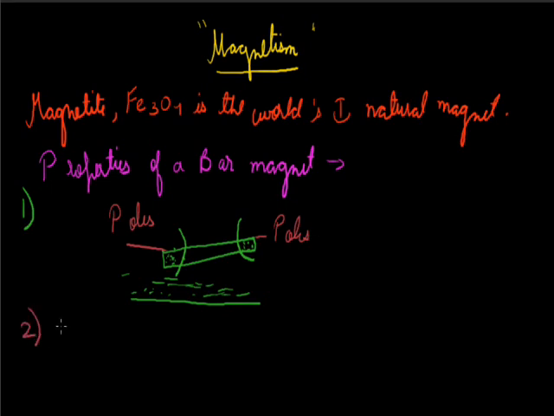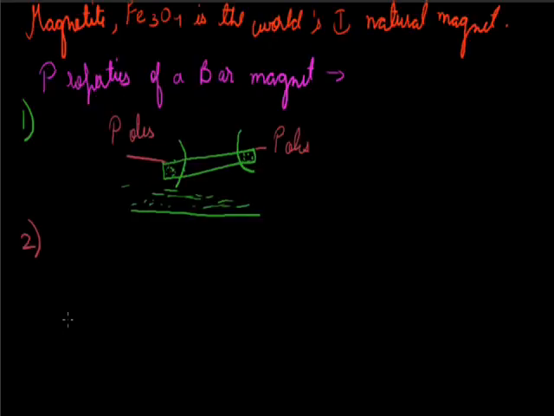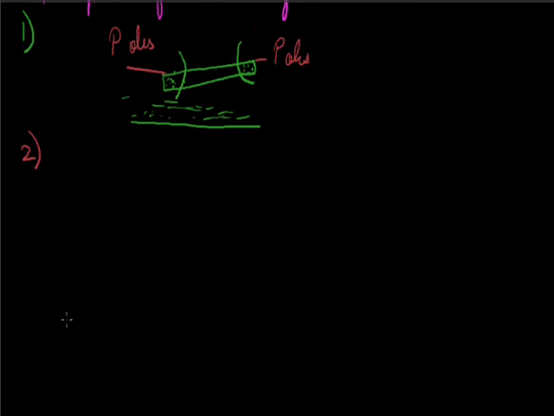The next property is that like poles always repel each other while unlike poles always attract each other.